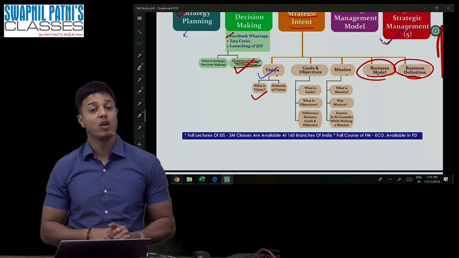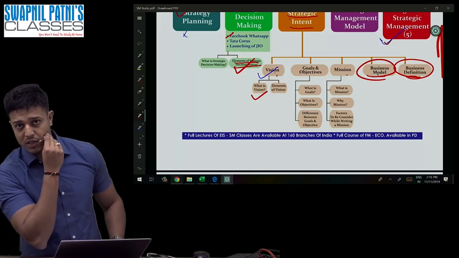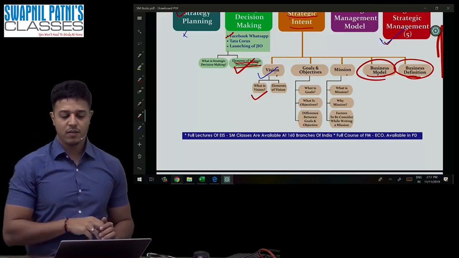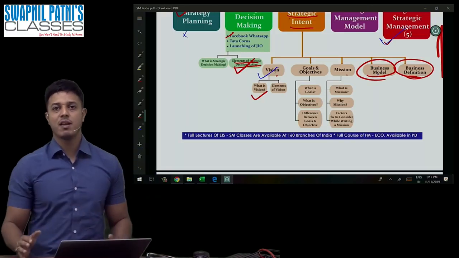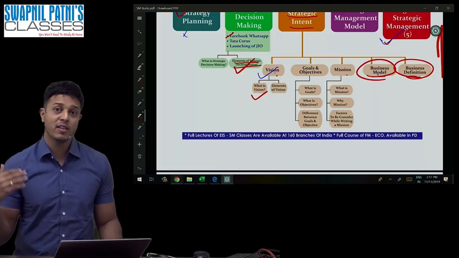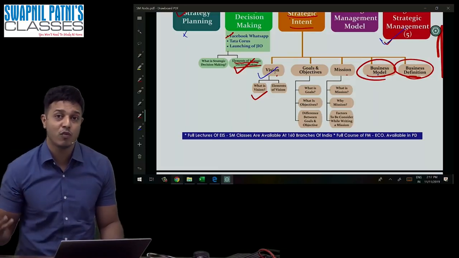Tell me, which one is generic? Goals. Which one is specific? Objective. Which one is measurable? Objective. Which one is time binding? Again, objectives. So remember one example. I want to increase market share, goal. I want to increase my market share in the textile area by 30% by the end of 2020, objective.